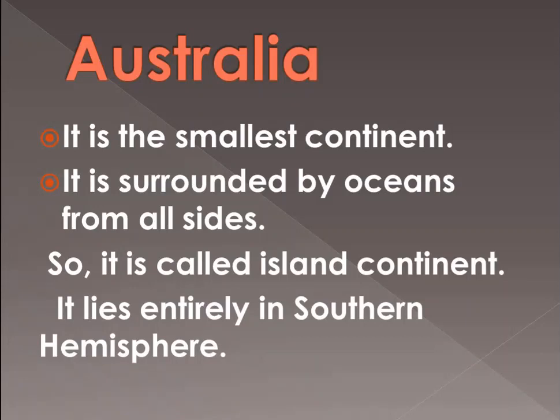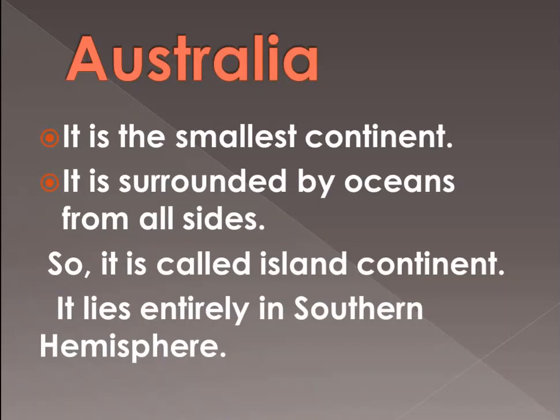So as it is surrounded by oceans from all sides, we can easily say that it is an island continent. And one more thing, it is the name of a country itself. Australia, we call it a continent as well as the country name.